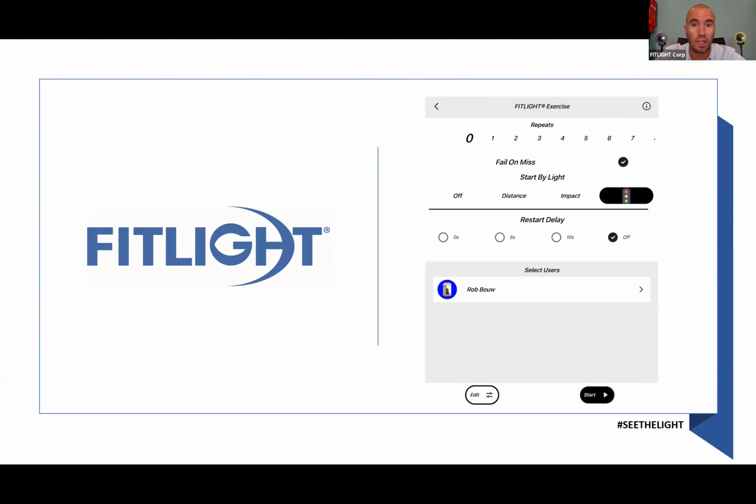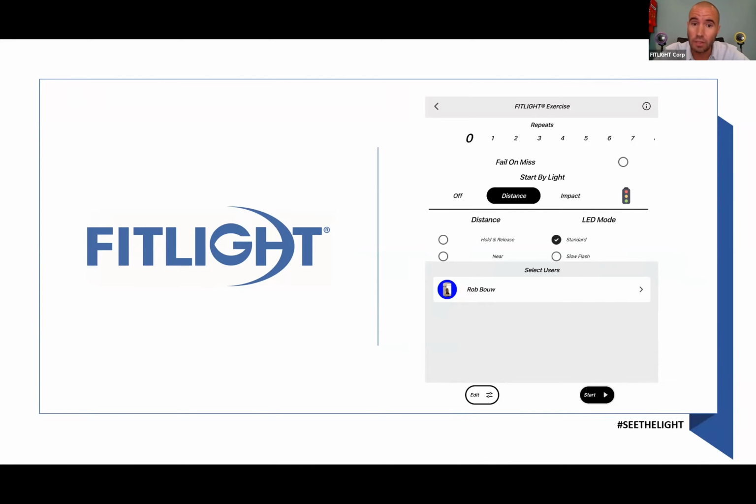All right, very important is the next step where it says start by light. Start by light means that you can start your own exercises by choosing distance, impact, or traffic light countdown. When you hit start on the application, the time will automatically start running and you have to start deactivating the lights. If you set it by off, there will not be a start by light. If you set it to distance, what that means is that 1 light will go on when you hit start, but nothing else happens.